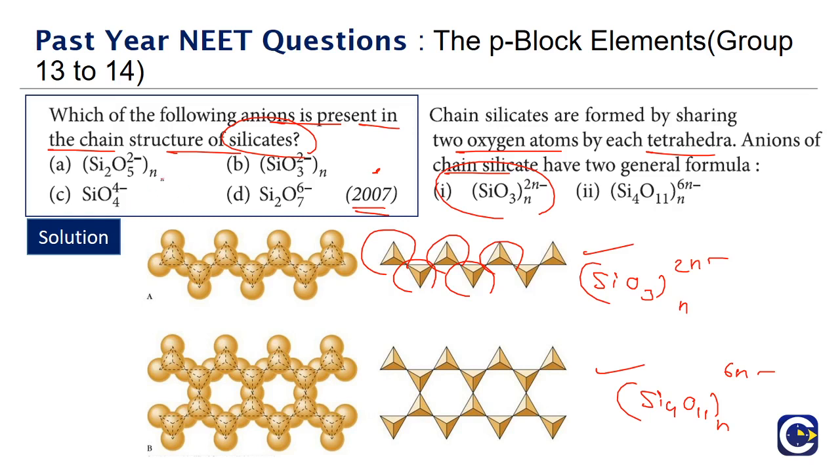If you look at the given options, which of them have they given? They have given only the SiO3. See, instead of writing the 2n minus outside, we can also express it as SiO3 2 minus inside, which means that n will get repeated for the 2 minus charge. That's why the overall charge will be 2n minus. So we can also write this formula as option B, (SiO3 2 minus) whole n. Okay, so the correct answer for this is option B.